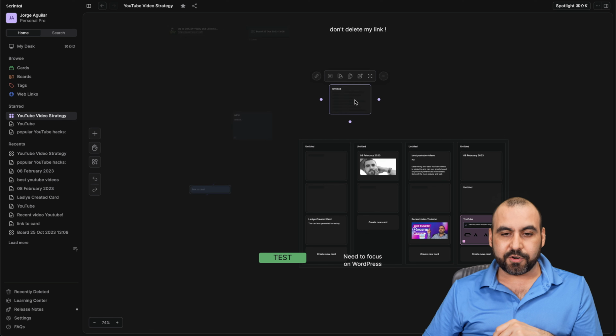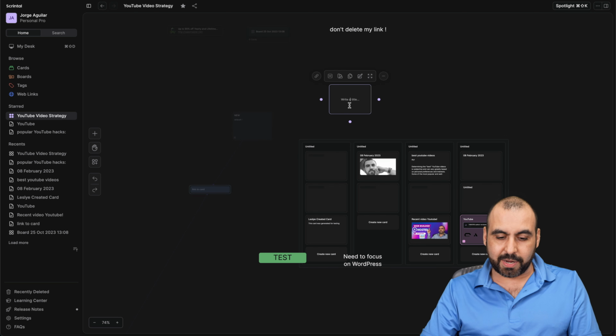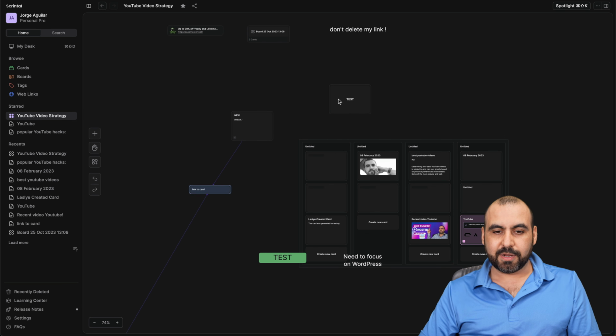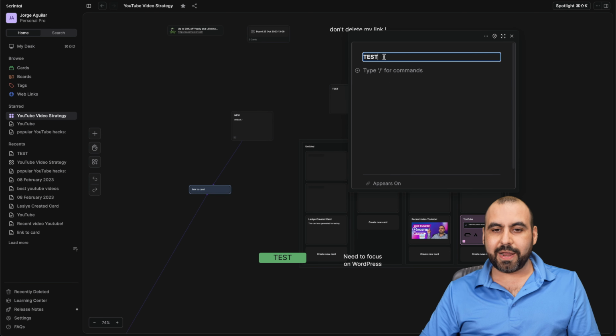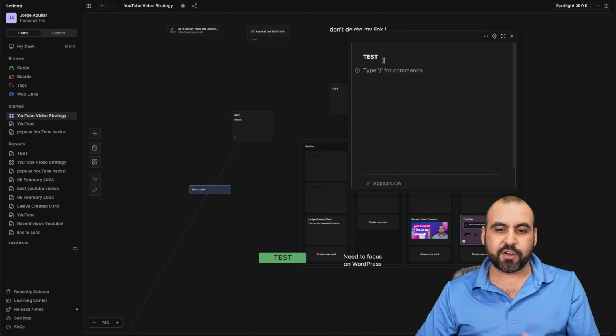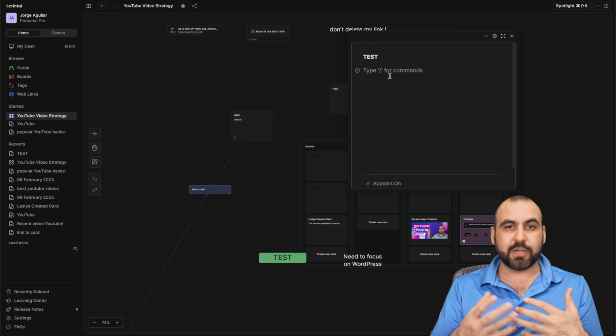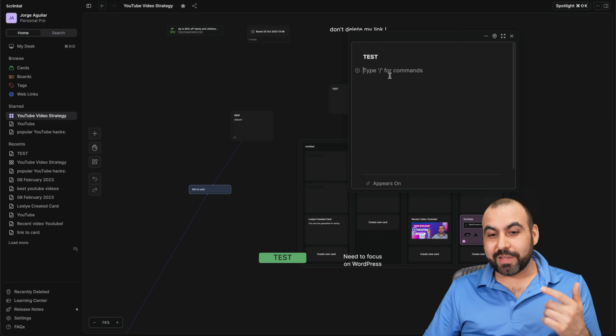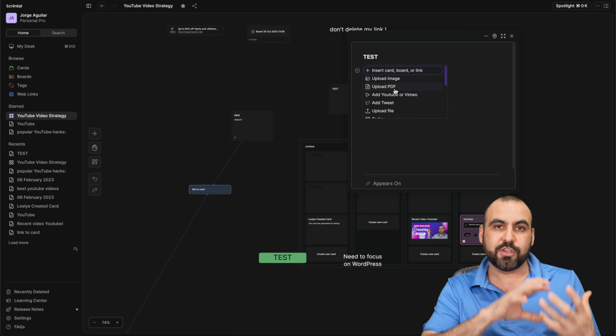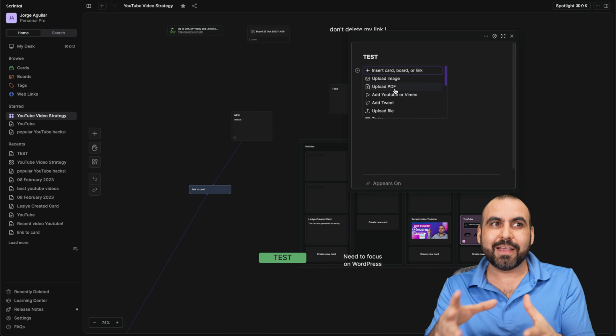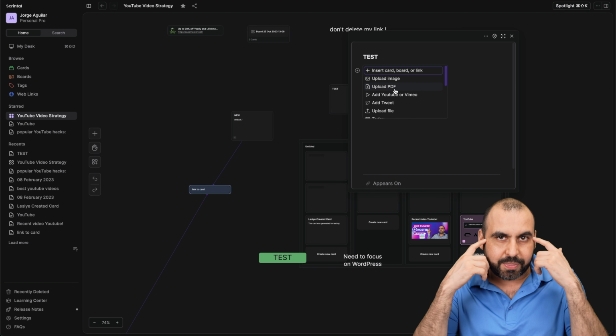So I'm going to create a card first. And I'm able to write whatever I like right here. So I'm just gonna say test. I'm gonna double click on it. Here we go. And I can widen this and change the title if I like. And then I can start writing my note-taking information. So in case I have really complex ideas, I'll just click on this little plus button and I have a bunch of tools that I can use to really make this card the way I would think in my mind.